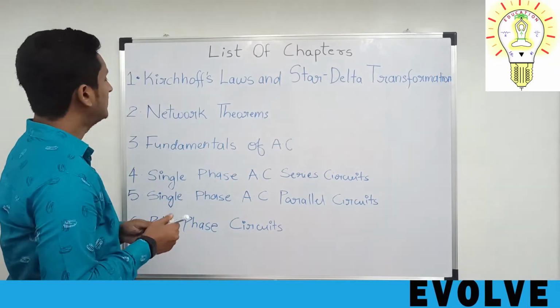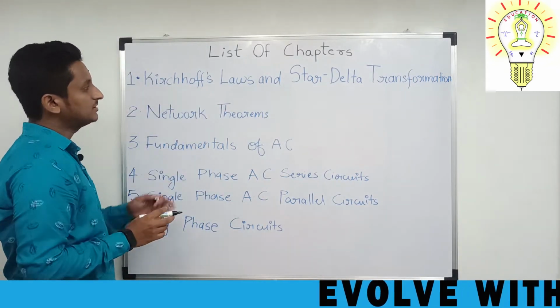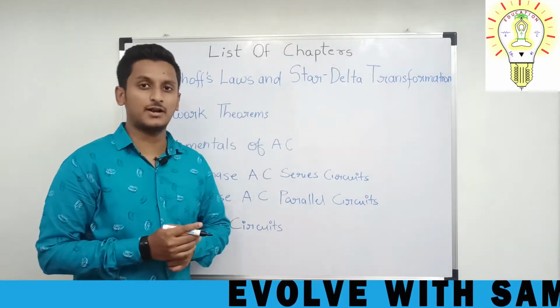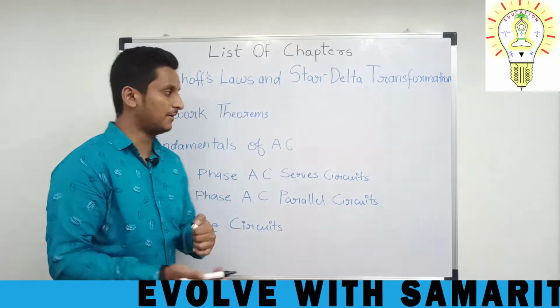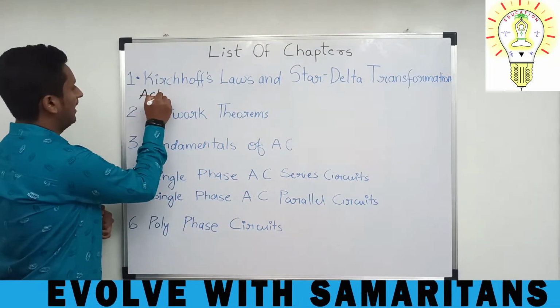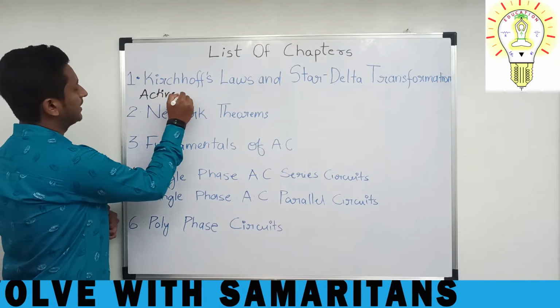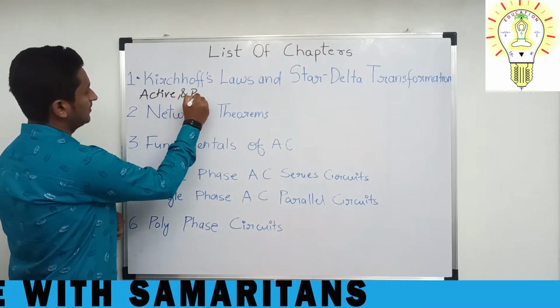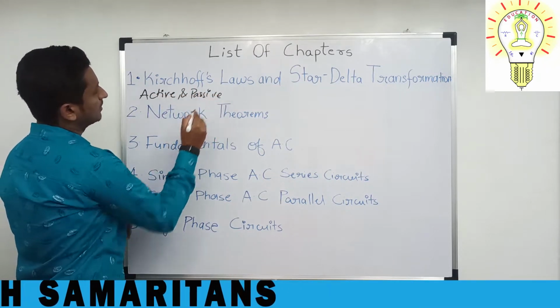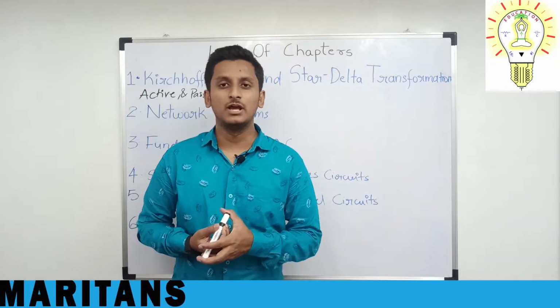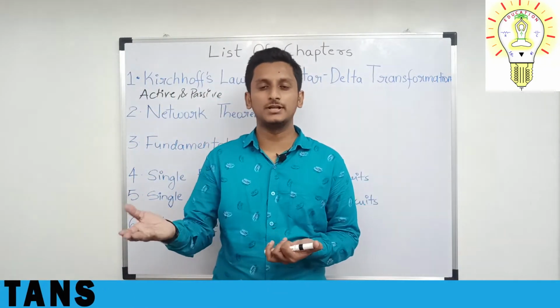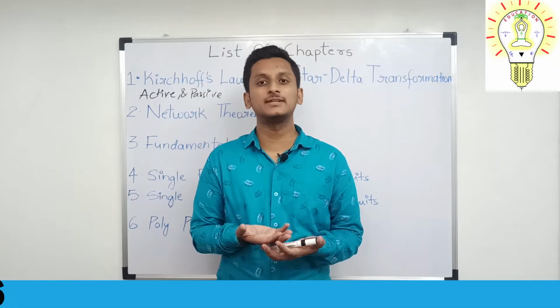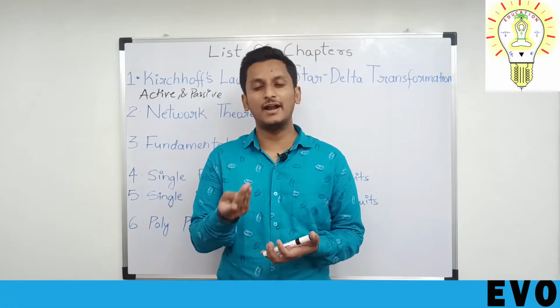Okay. Now in the first chapter, that is Kirchhoff laws and star delta transformation, you will be finding active elements and passive elements. So what are they? Active elements are voltage source and current source. Passive elements are resistor, inductor and capacitor.